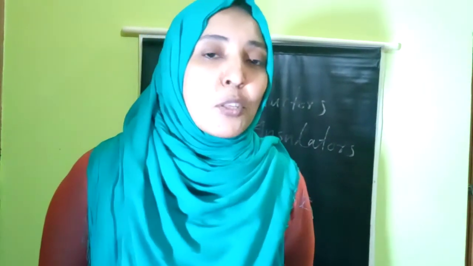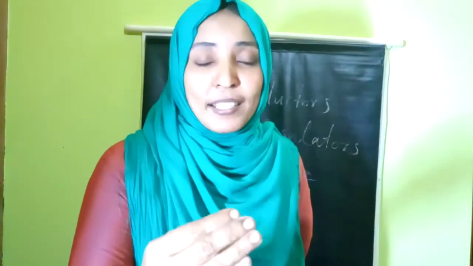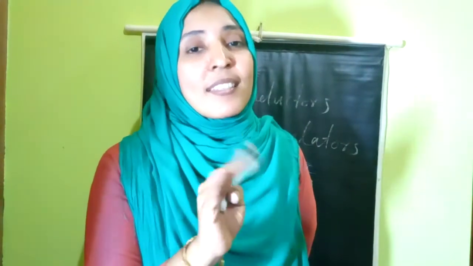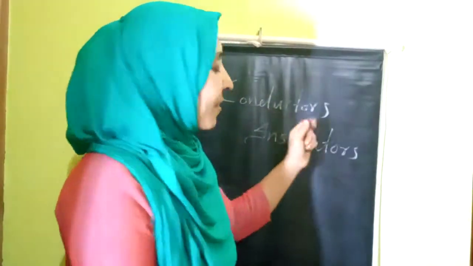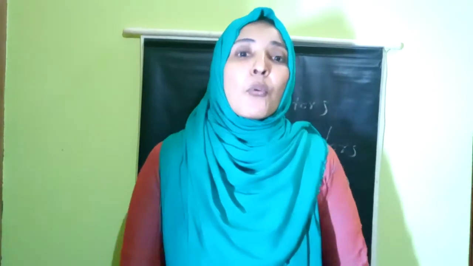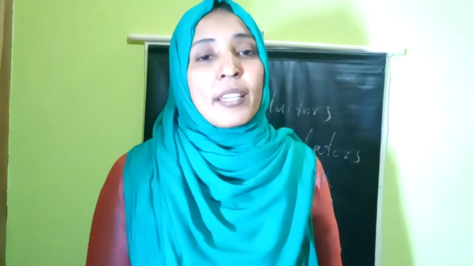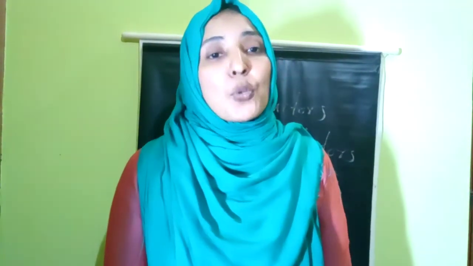Are you remembering? Conductors of electricity, insulators of electricity. The same term here also. In case of electricity, we are using this heat. So the materials which allow the heat to pass through it, they are called conductors. Like that of the electricity, here also all kind of metals are the good conductors of heat. Okay. So the other one, insulators, are the same. The materials which will not allow the heat to pass through it, they are called insulators. So what are the insulators? Paper, the stone, this wood, etc. All these are the examples for this insulators.